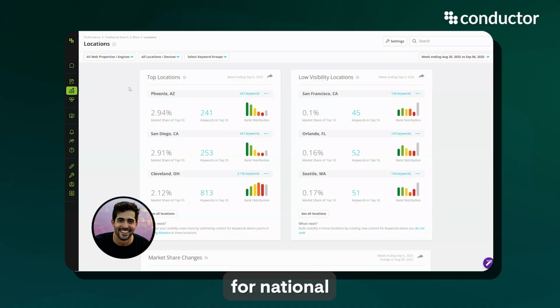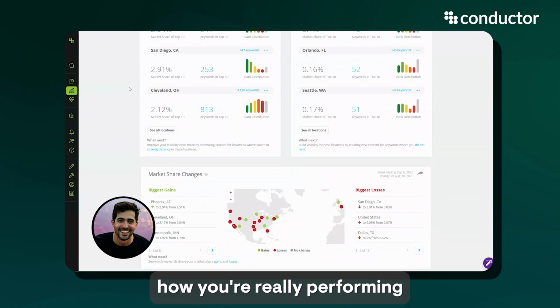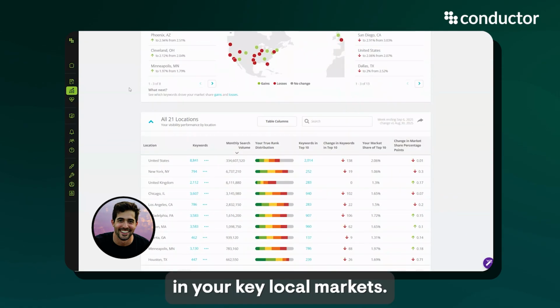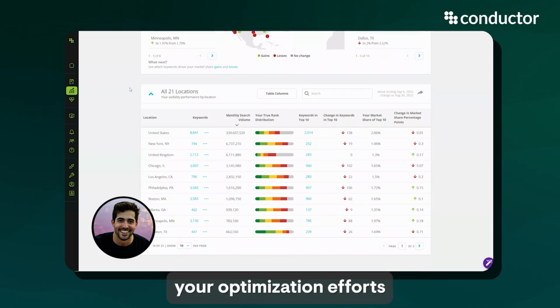A common challenge for national and global brands is understanding how you're really performing in your key local markets. Are you winning in the US but losing ground in Europe? It's tough to know where to focus your optimization efforts without clear comparative data.